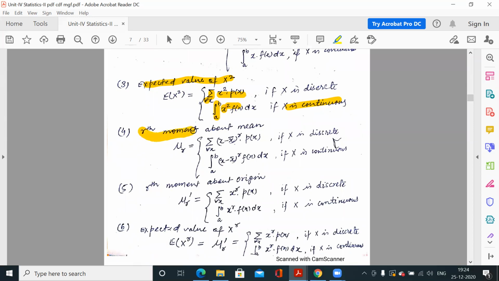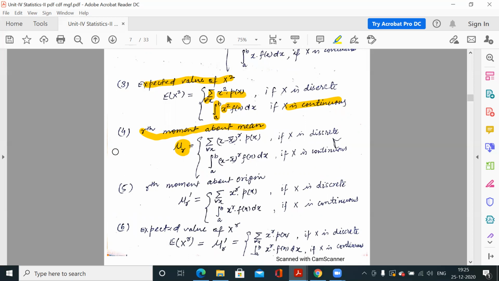Now the rth moment about mean for any distribution is mu r. If you remember unit 3, the moments, there also we studied about moments. That was for the series, means for individual series, discrete series, continuous series, where we had frequencies of the discrete variable or continuous variable. But here we don't have frequencies, we have the probabilities.